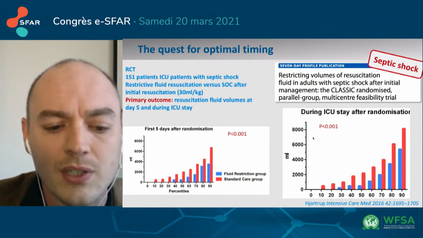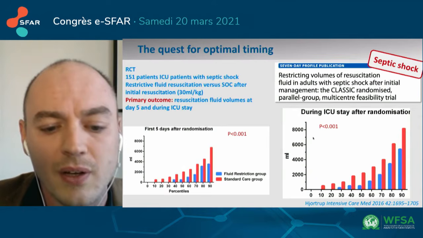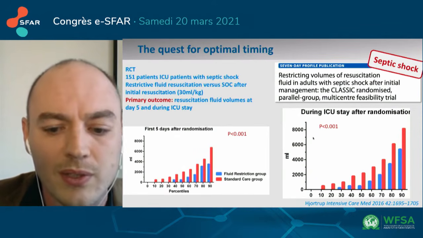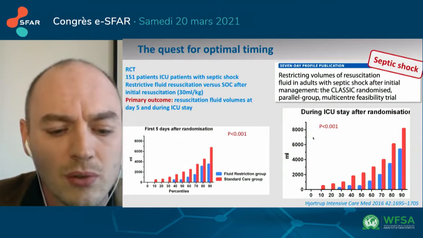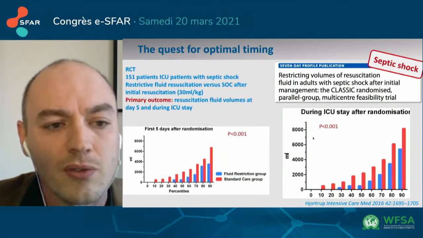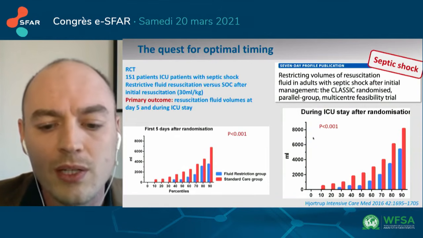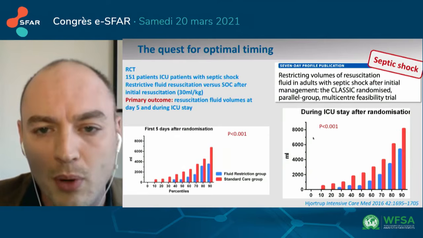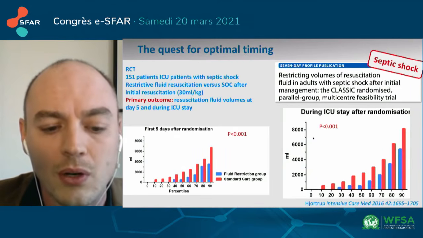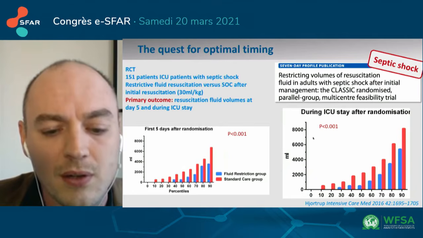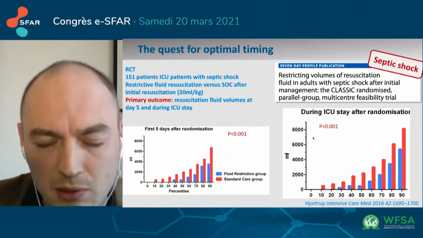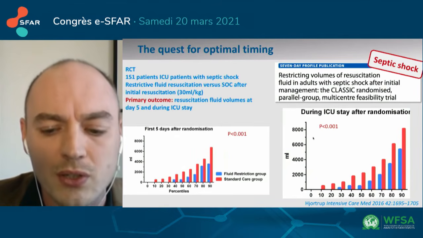In this study, the authors examined the effects of early restrictive fluid resuscitation after the initial resuscitation of a septic shock. In the restrictive group, fluid boluses were allowed only in case of severe hypoperfusion, and the criteria were pretty stringent.